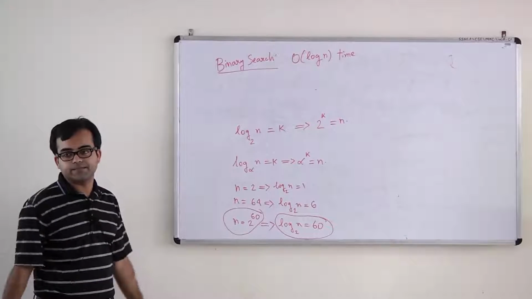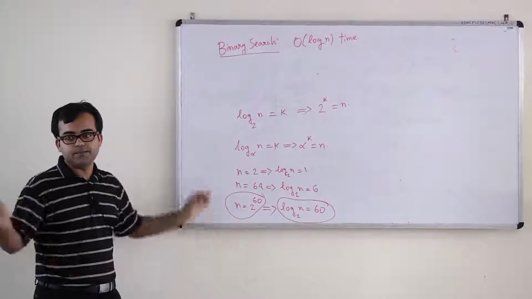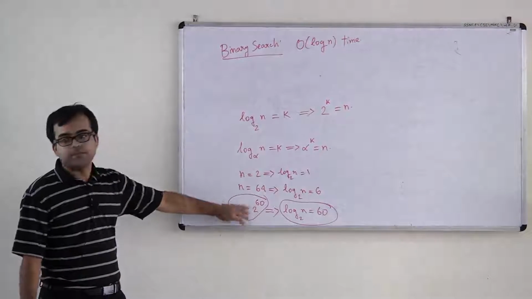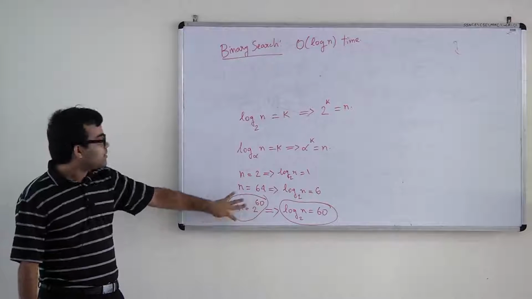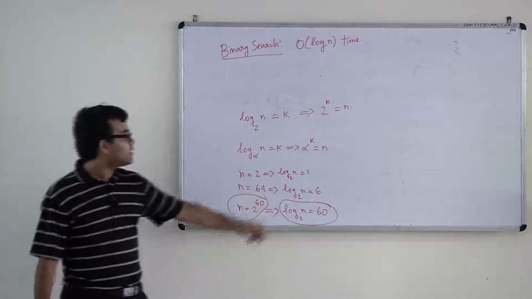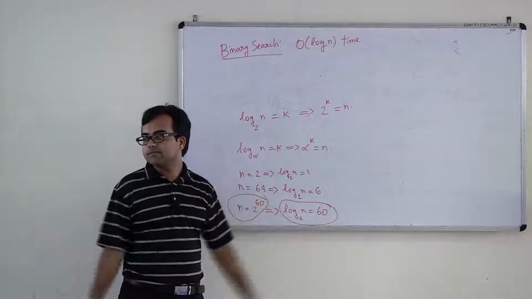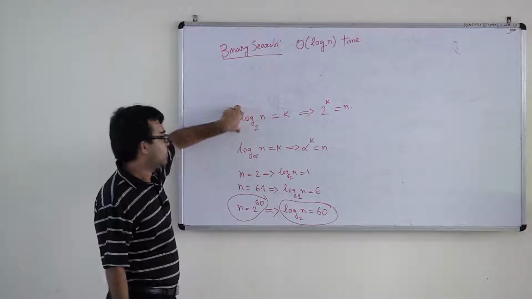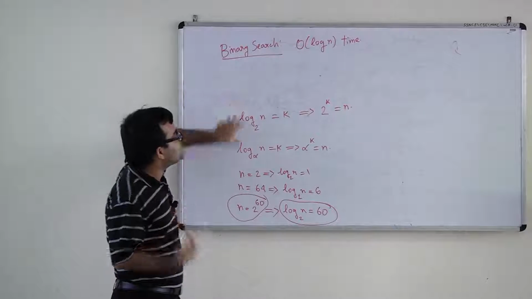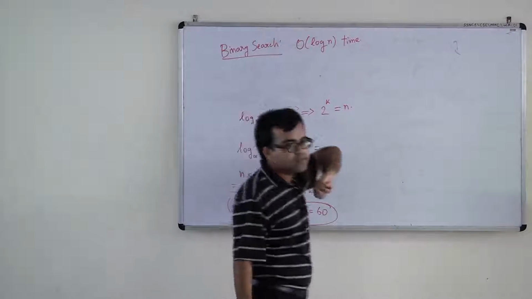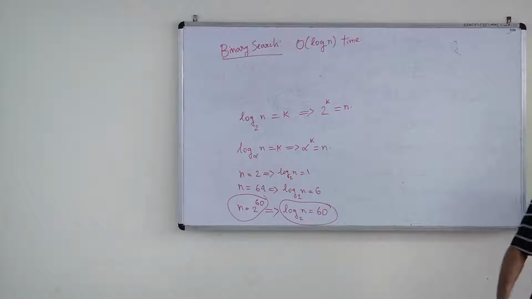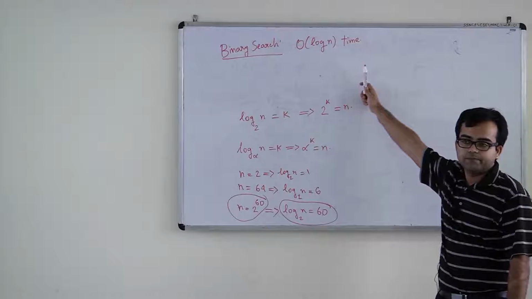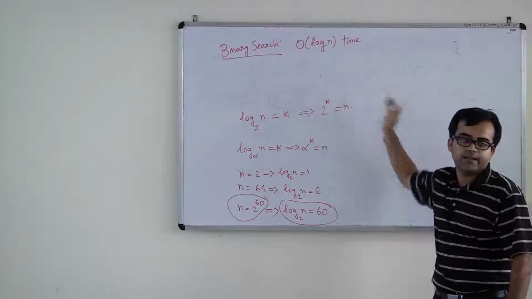I am not talking about atoms. I am talking about electrons, positrons, protons and so on. It's much larger than that. So it's a huge number. Okay. So when n is such a huge number, log n is just our ordinary 60, small. Okay. So this is the thing. This is not just some mathematical formula. What it's representing is, if you say that I am doing this binary search in log n time, where earlier it was taking n time, it's a huge improvement over the running time. Because log n is way smaller than n.